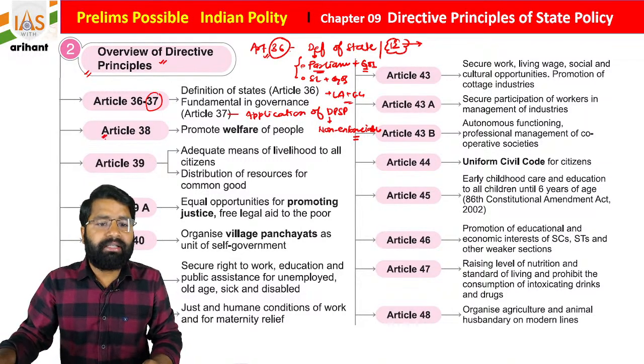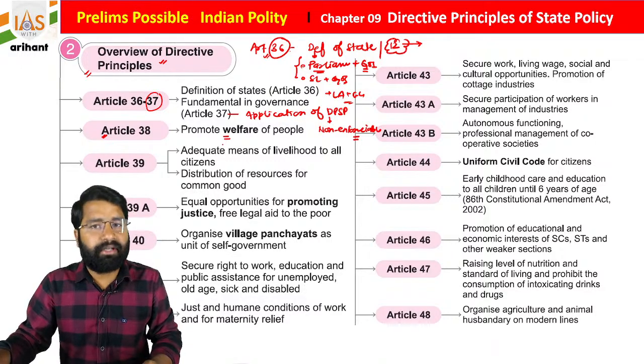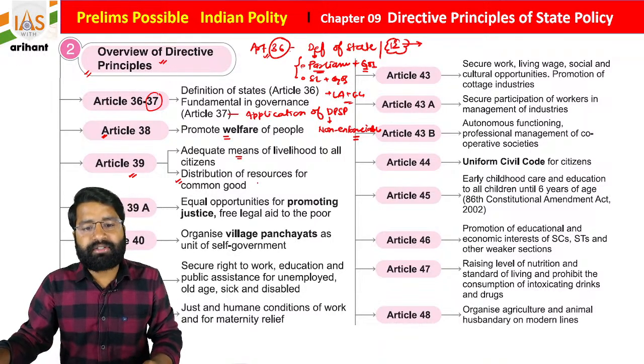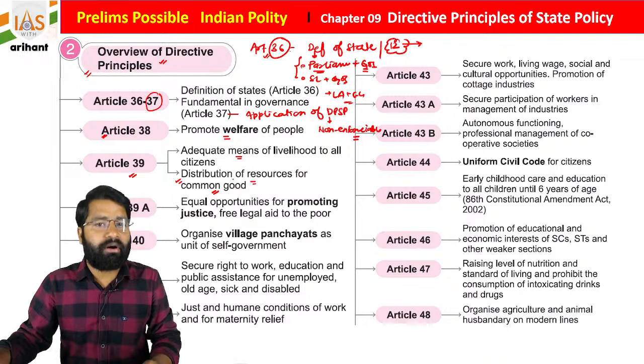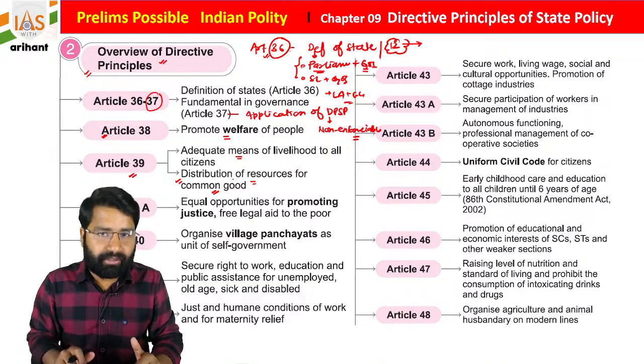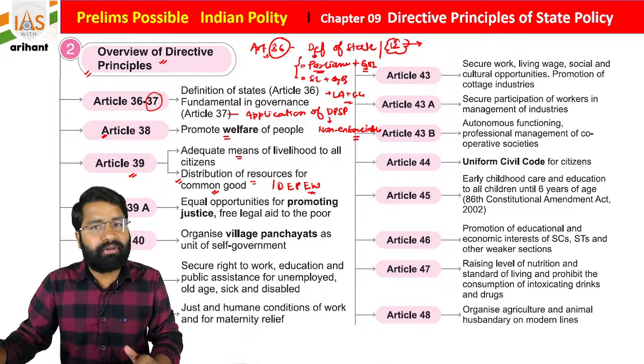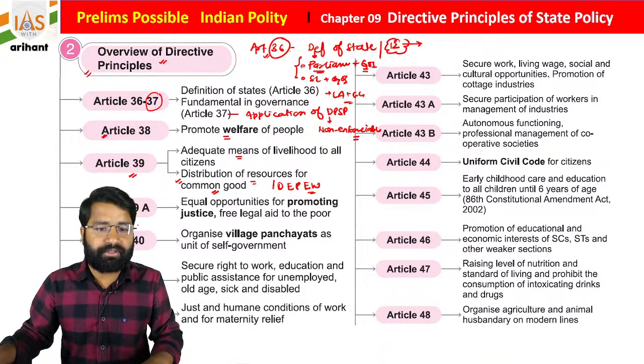Okay. Article 38 is connected with the welfare of people. Article 39 is about adequate means of livelihood to all, as well as distribution of resources for the common good. There are some sub-clauses also, because here you will get equal pay for equal work, and this type of concept is included here.